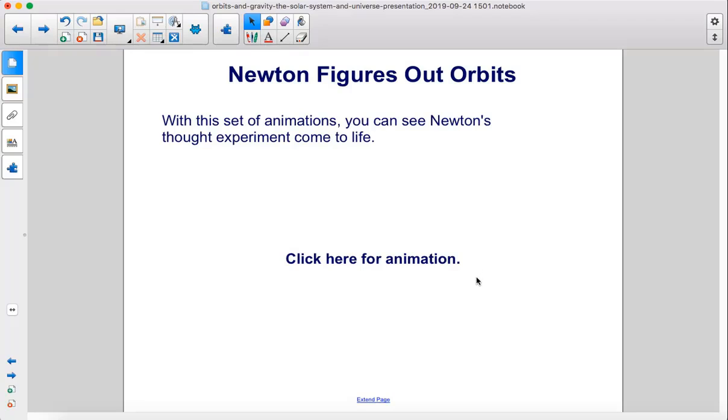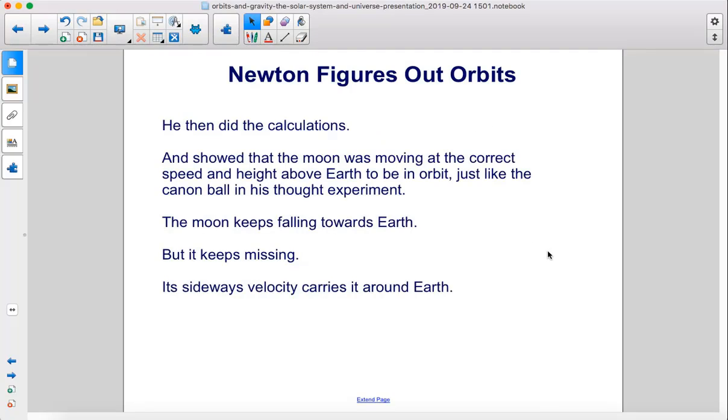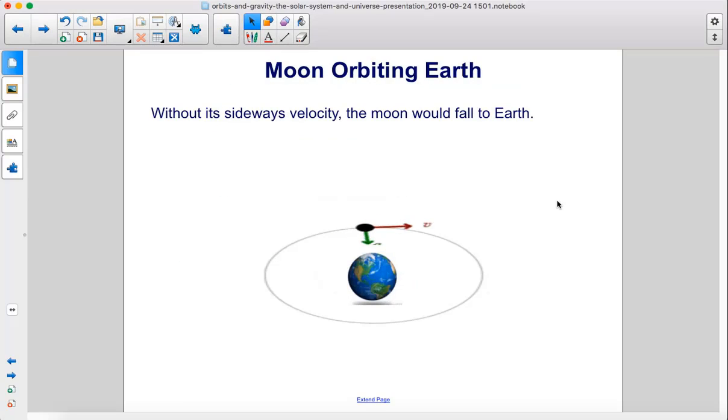With this set of animations, you can see Newton's thought experiment come to life. He then did the calculations and showed that the moon was moving at the correct speed and height above Earth to be in orbit, just like the cannonball in his thought experiment. The moon keeps falling towards Earth, but it keeps missing. Its sideways velocity carries it around Earth. Without its sideways velocity, the moon would fall to Earth.